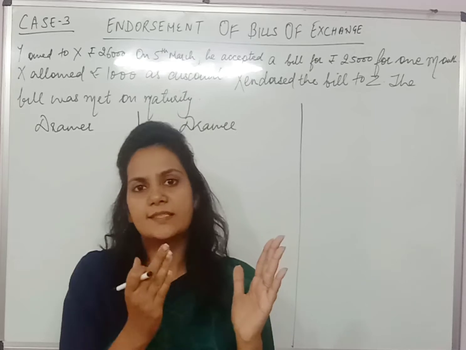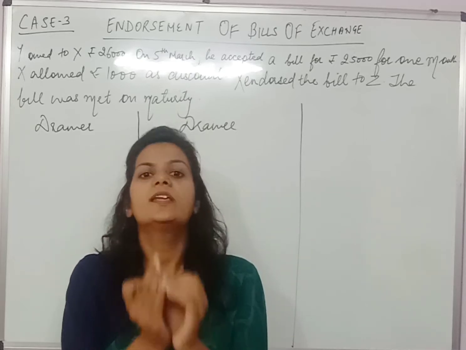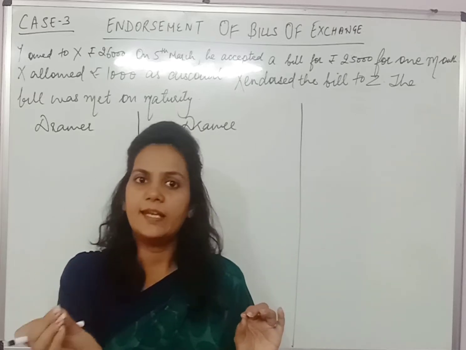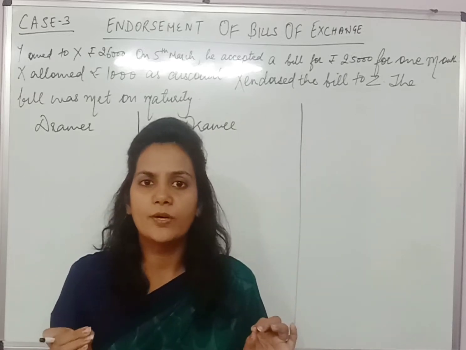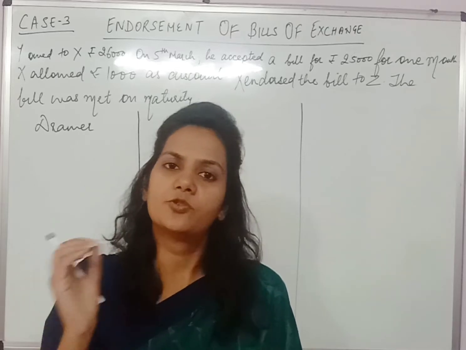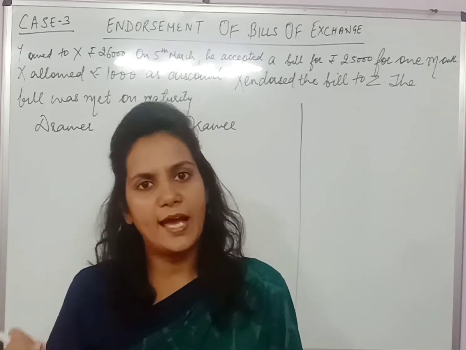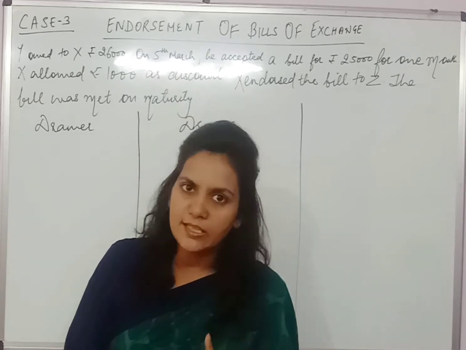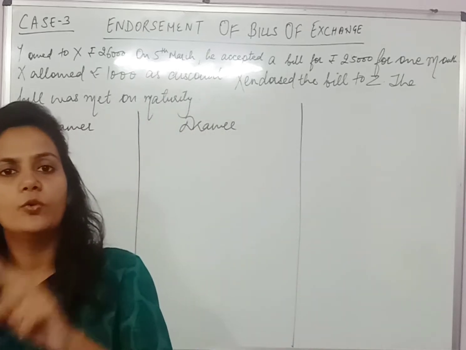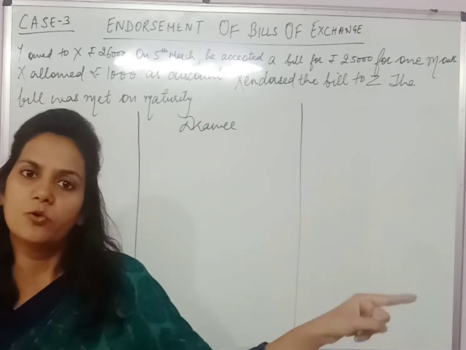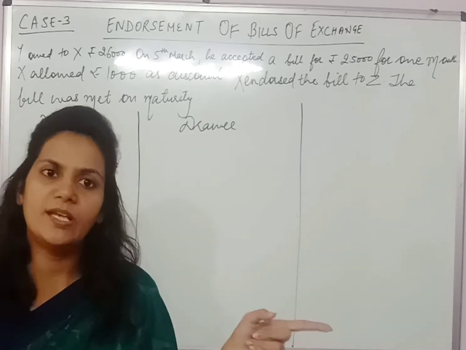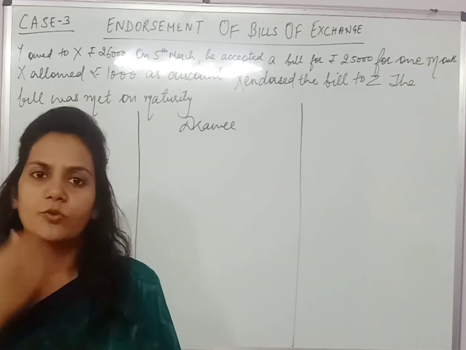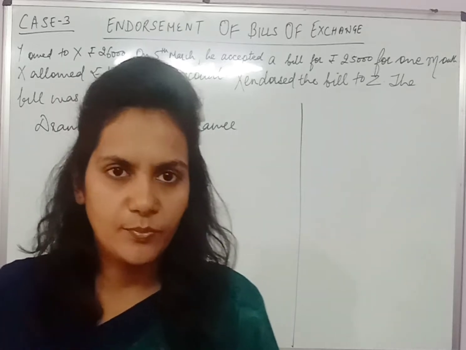बिल के पीछे A साइन करेंगे और साइन करने के बाद इस बिल को किसे दे देंगे? किसी थर्ड पार्टी को. अब A ने बिल दिया थर्ड पार्टी को, तो A कौन बन चुका है? एंडोर्सर. A ड्रॉई है. Now A is endorser as well, and A has given the bill to C, so C becomes endorsee. So endorser is the one who is endorsing the bill, and endorsee is the one on whom the bill has been endorsed. It means the one who has received the bill, right? So A, B and C, in this case there are three parties.